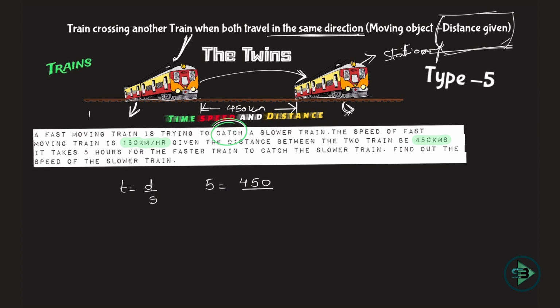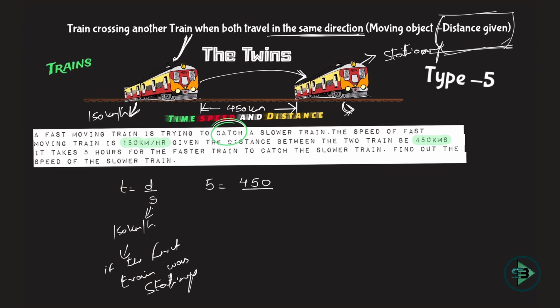Fast train is moving at 150 km per hour. If this train was stationary, I would have taken the speed as what? 150 km per hour, if the first train was stationary. But it is not stationary. So it is also moving.